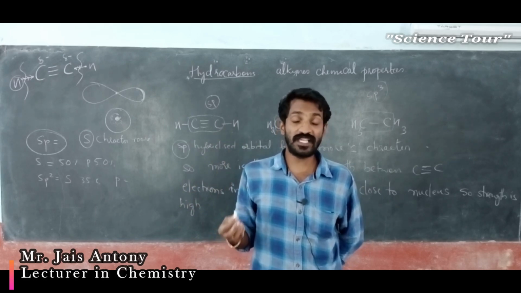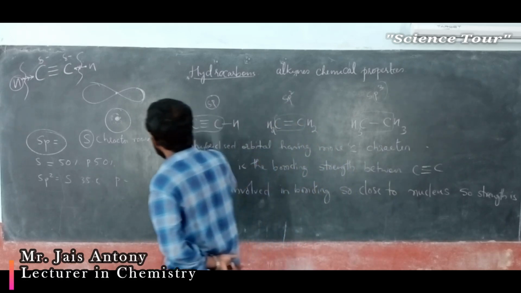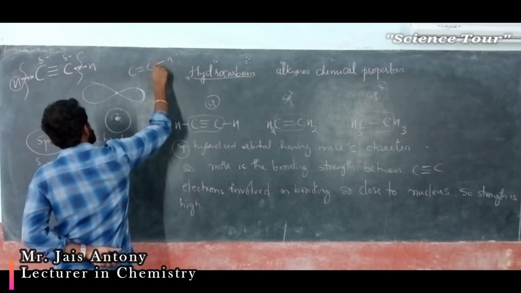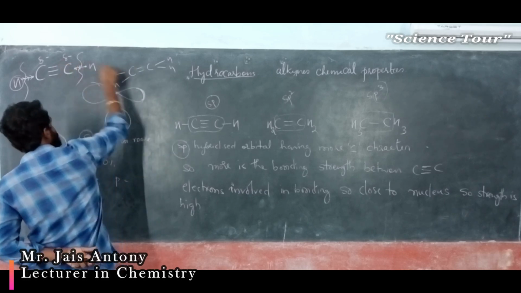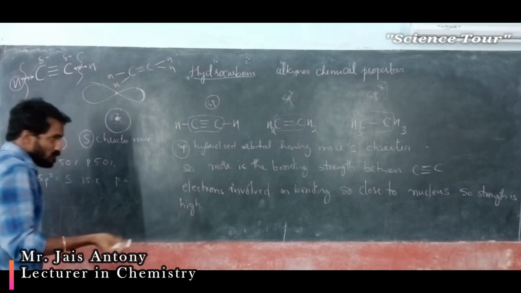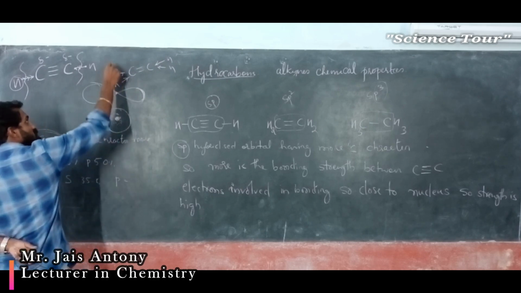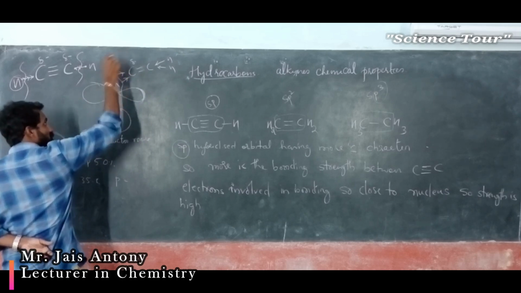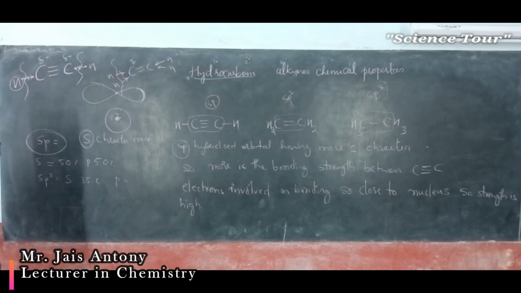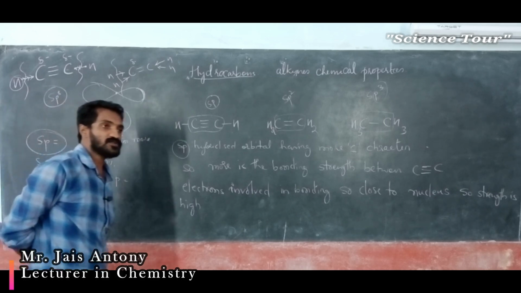That means which gives more easily, in this case when we compare sp2, my dear students, sp2 carbon is electronegative, but compared to this one it is less only. So less movement is there. Movement is there, hydrogen to carbon, but it is not easy to break this bond. Why? Because the electronegativity of carbon is less compared to sp. So in which case can you break more easily? In sp3, ethane gives its hydrogen more easily, but sp2